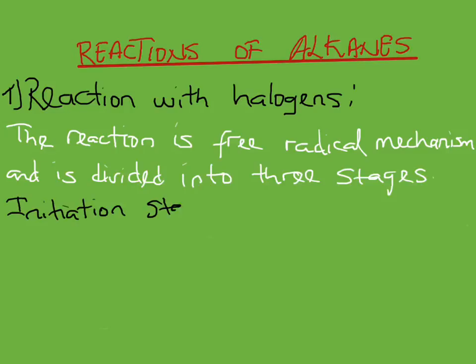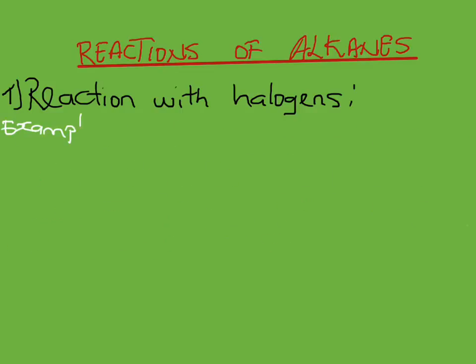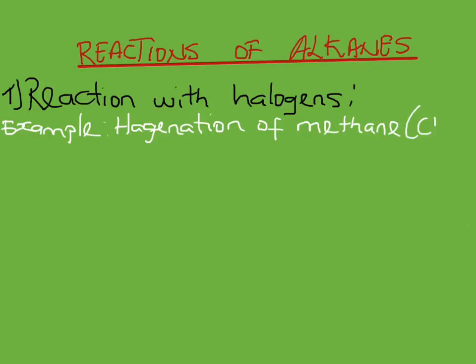The first stage is initiation stage. The second is propagation stage, and the third is termination stage. Let's look at an example. The example we're going to take is halogenation of methane. And remember, halogenation takes place in the presence of ultraviolet light.